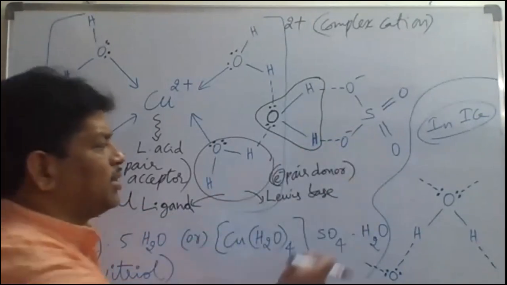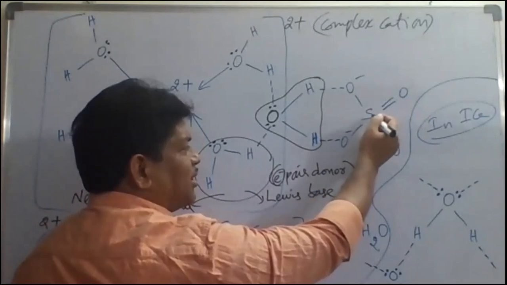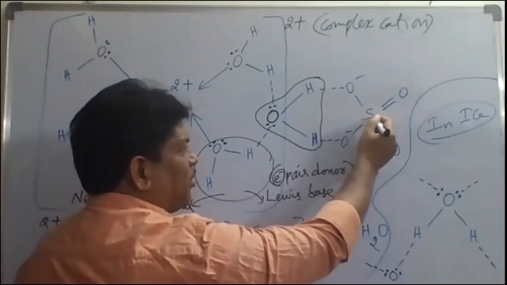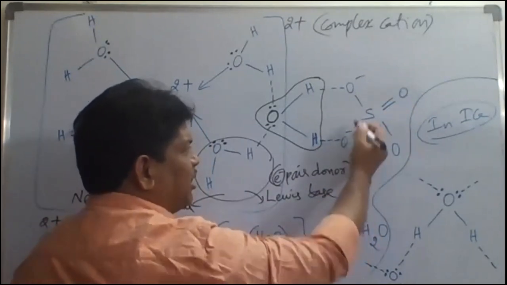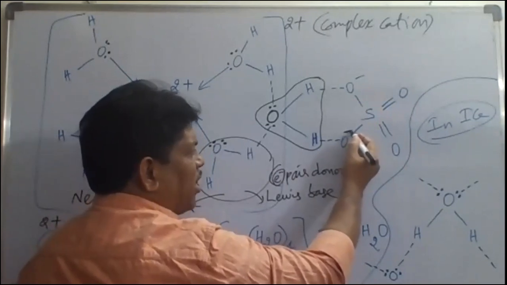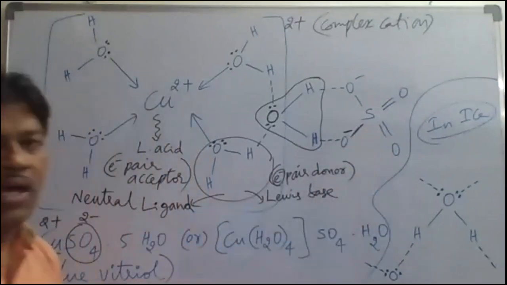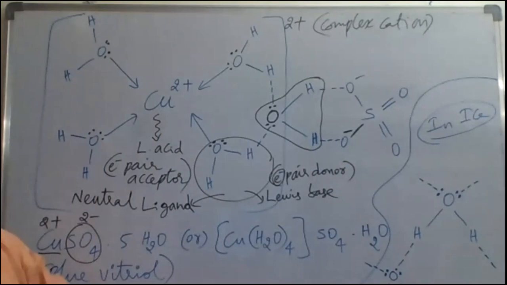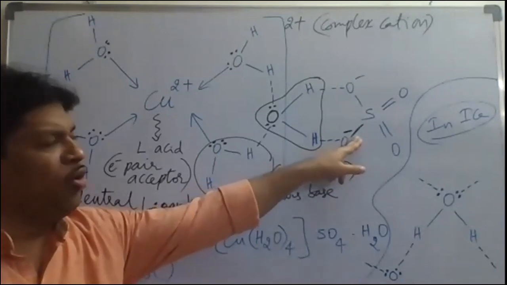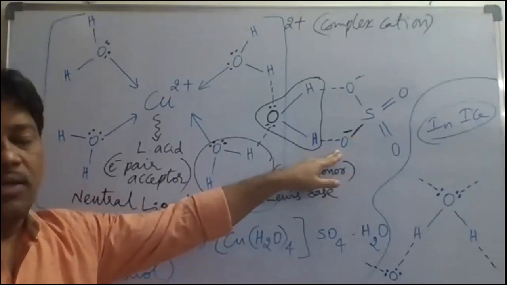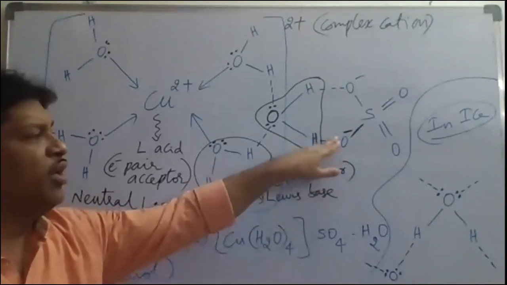In this SO4 2-, the central atom is what? Sulfur. Between oxygen and sulfur, which is less electronegative? Sulfur is less electronegative. Therefore, sulfur is the central atom here. The sulfur forms a double bond with one oxygen, then single bonds with two O- atoms. Why does this oxygen have a -1 charge? Oxygen is a bivalent atom, so each oxygen should generally have 2 bonds. But here oxygen has only 1 bond, so 1 bond is deficient. That's why we have taken -1.